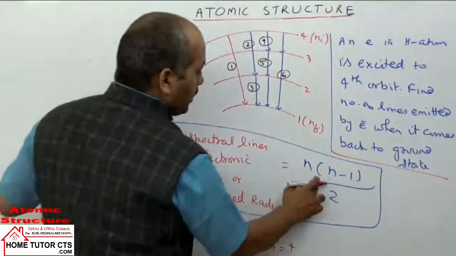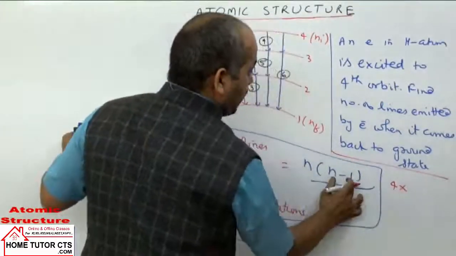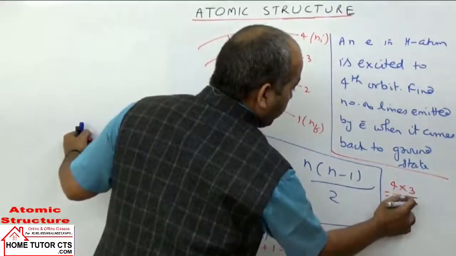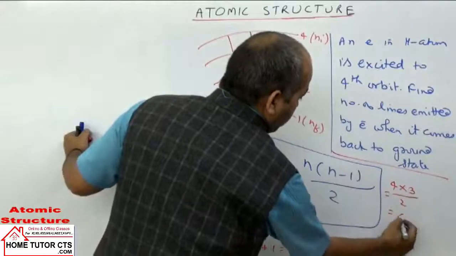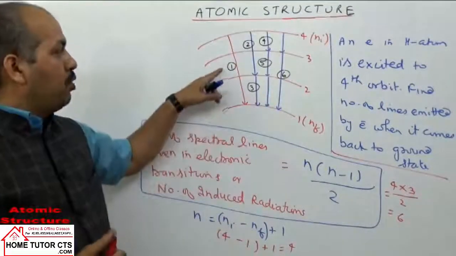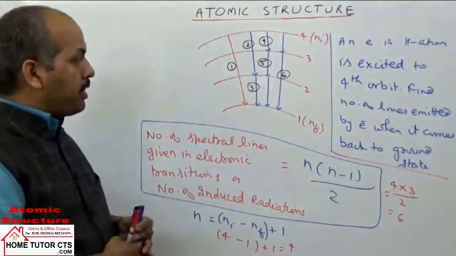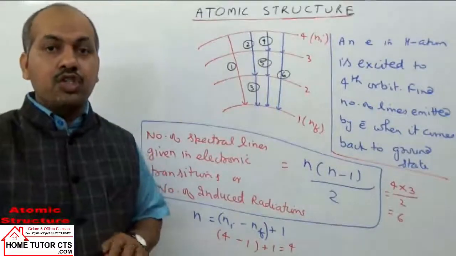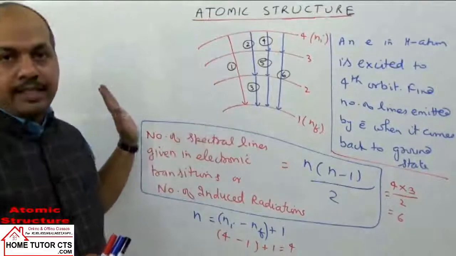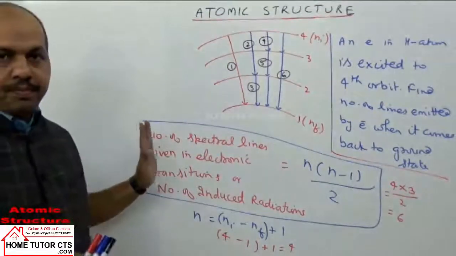Then from this formula, the number of lines is 4 into 3 by 2, which is 6 lines. These 6 lines are emitted when the electron transitions from the fourth to the first orbit. I hope this concept is clear.